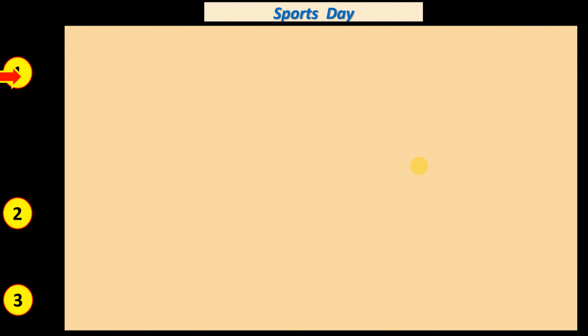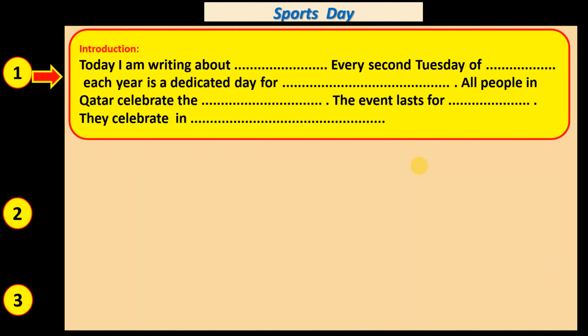For example, let's talk about sport day. I will start with the introduction. Today I'm writing about sport day. Every second Tuesday of each year is dedicated for all people. At the beginning, I'm just going to make an introduction for my topic. You can just adhere to this sample. You are going to follow this sample and write about your own experience.